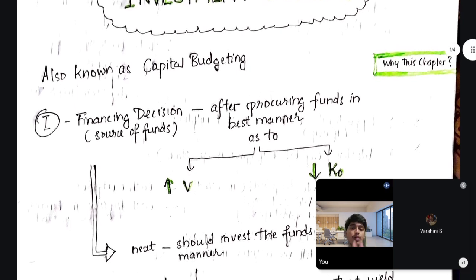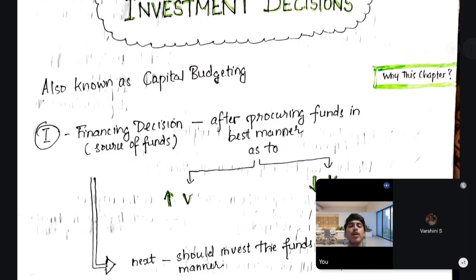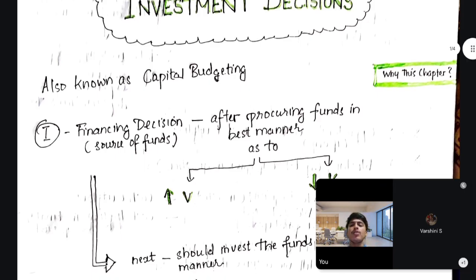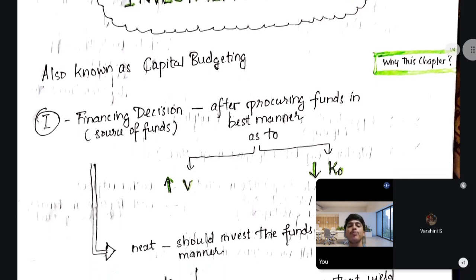If you follow a proper study approach for FM, it is the best subject, I tell you. For financing decisions, we procure funds from debentures, equity shares, preference shares, and retained earnings, and we find the cost of capital, like KE, KP, KD, KR.